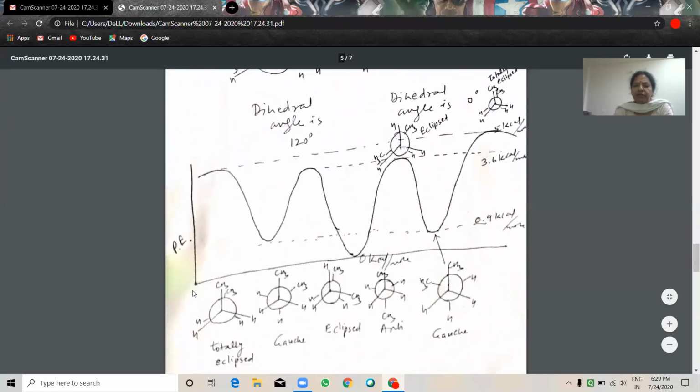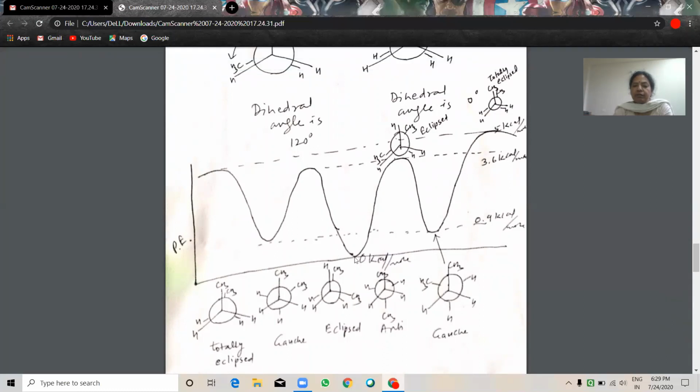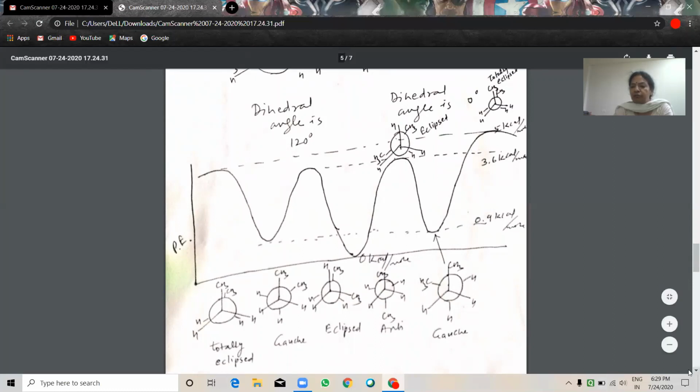So this is the graph between potential energy and dihedral angle for various conformations. See here, this is totally eclipsed, having high potential energy. Gauche form, this is again eclipsed. This is the staggered anti form. This is the eclipsed form. This is the gauche form. This is the totally eclipsed form. So this is the total graph of various conformations of butane.